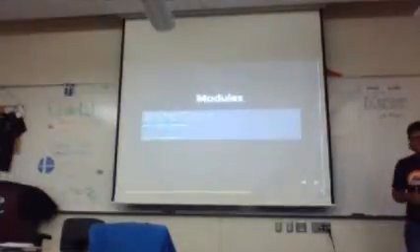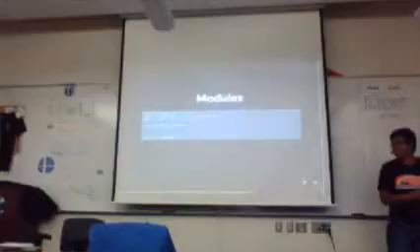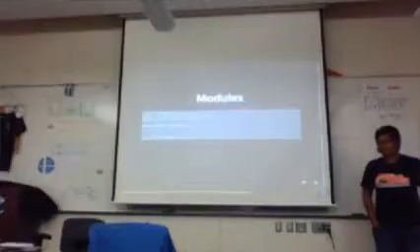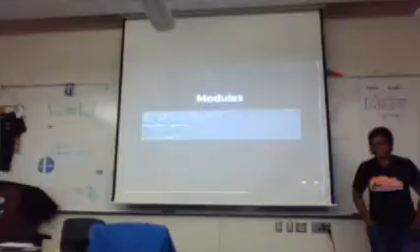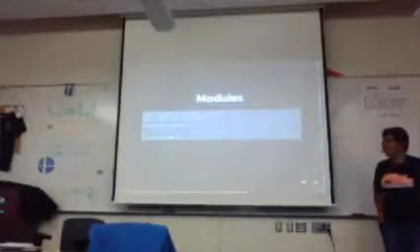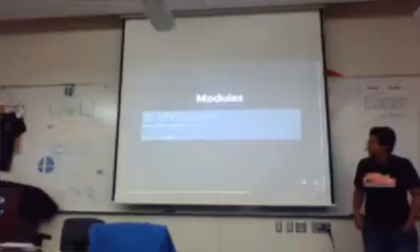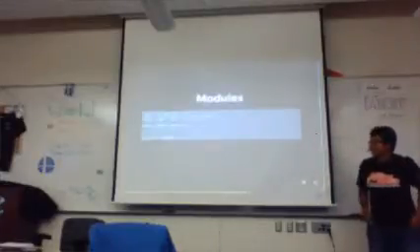Cool. Modules. We do have modules in JavaScript now with ES6. I know most people have probably used something from Node, the CommonJS way of doing it, in the past. Now there's one built into the language itself. The way it works is you have your imports and your exports.